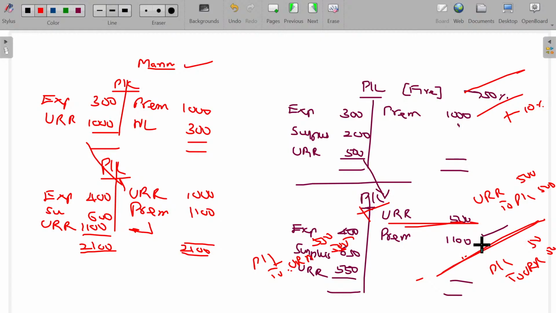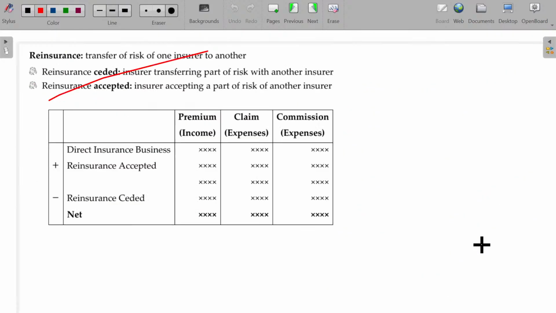Now, usually you may be asked to pass a journal entry for the URR for the opening as well as closing, or in a combined manner, along with the ledger account for the URR. So we'll see an illustration on that, right?